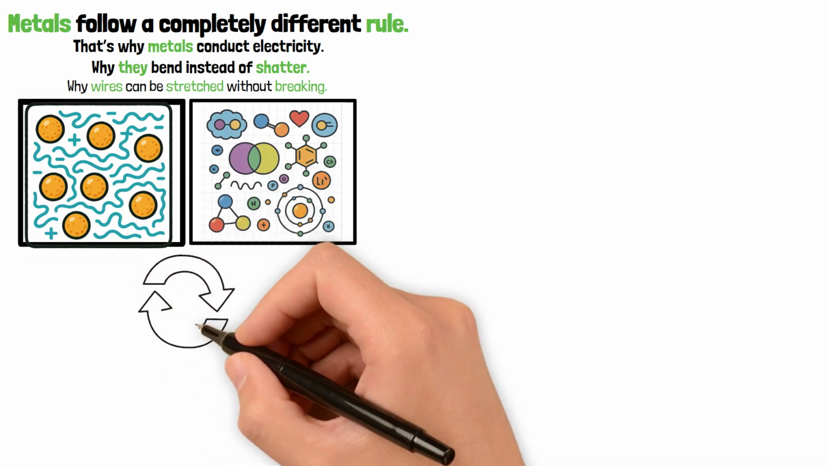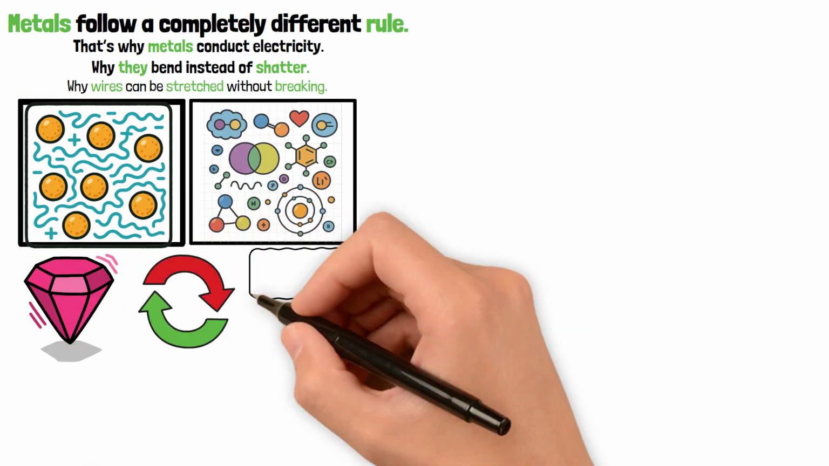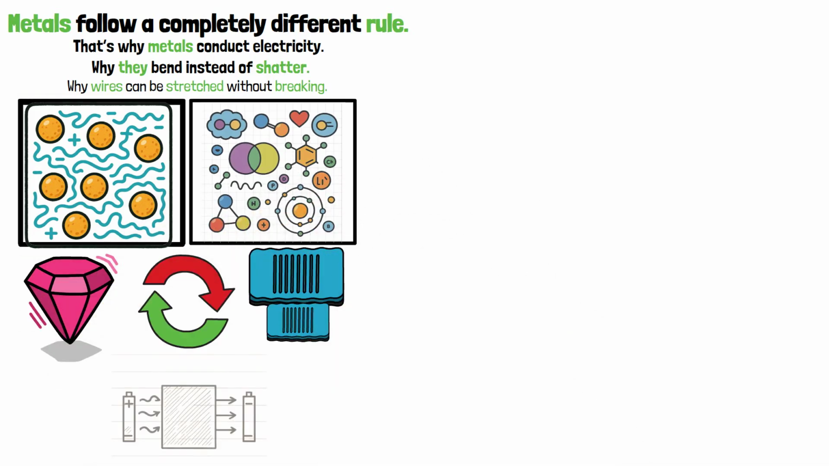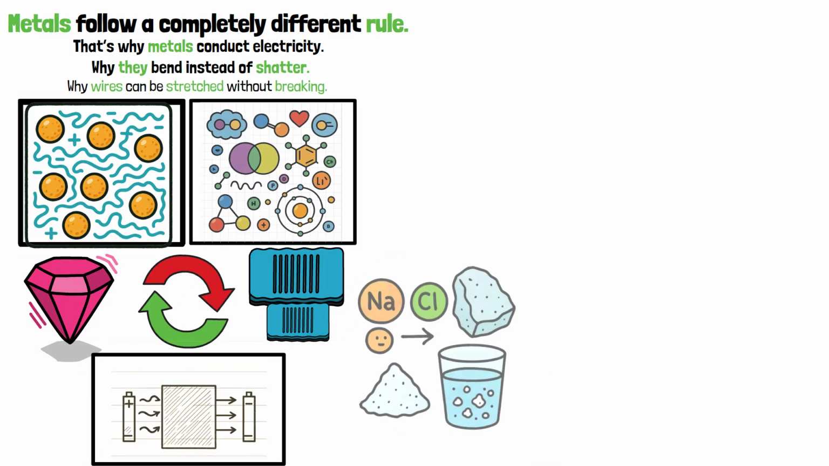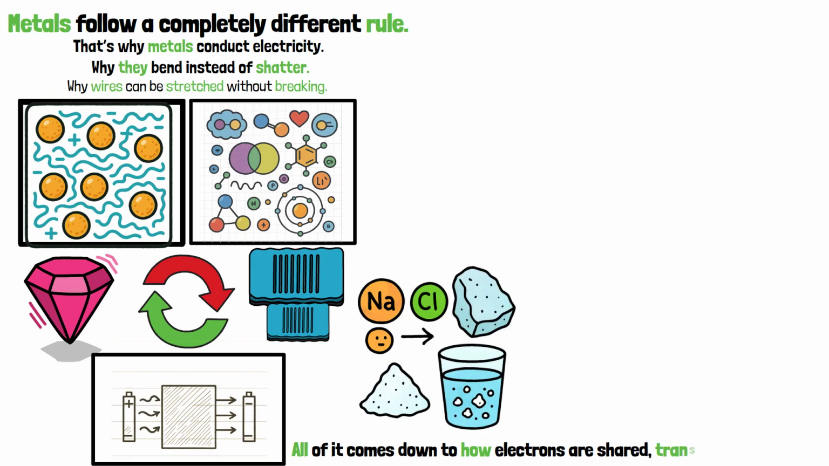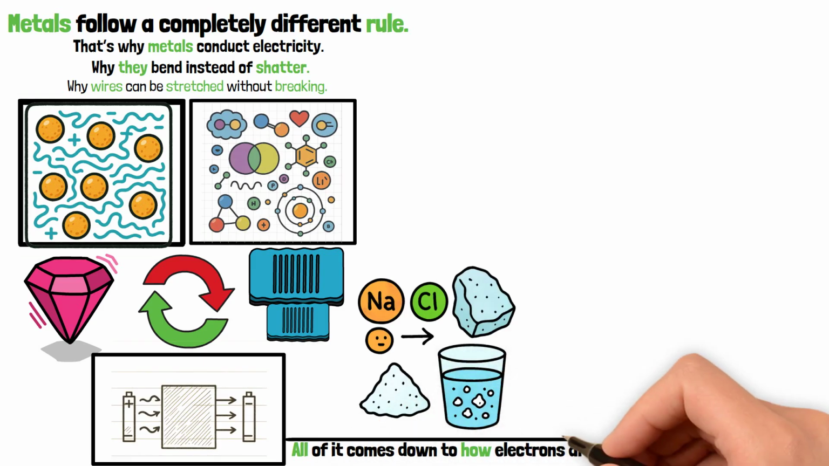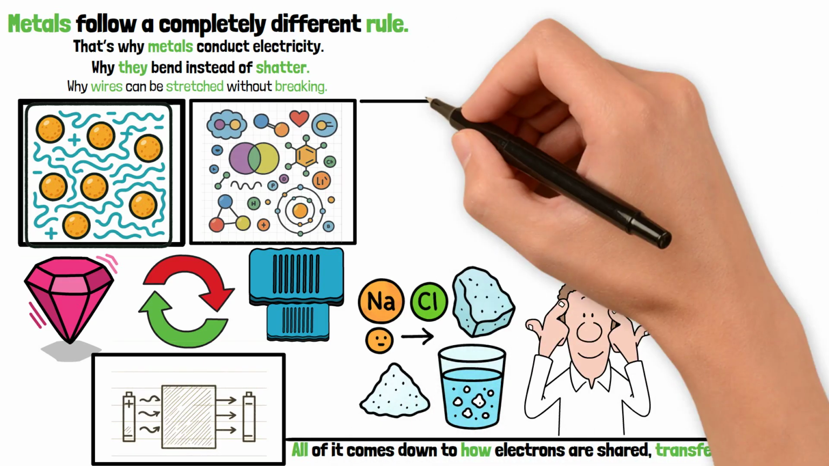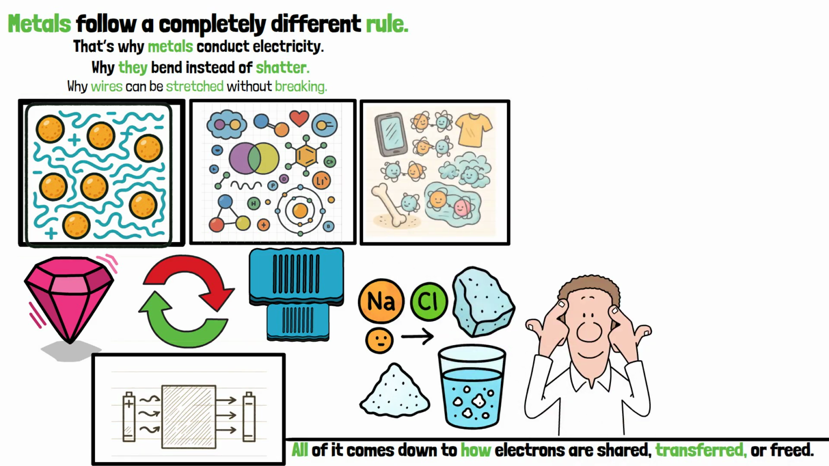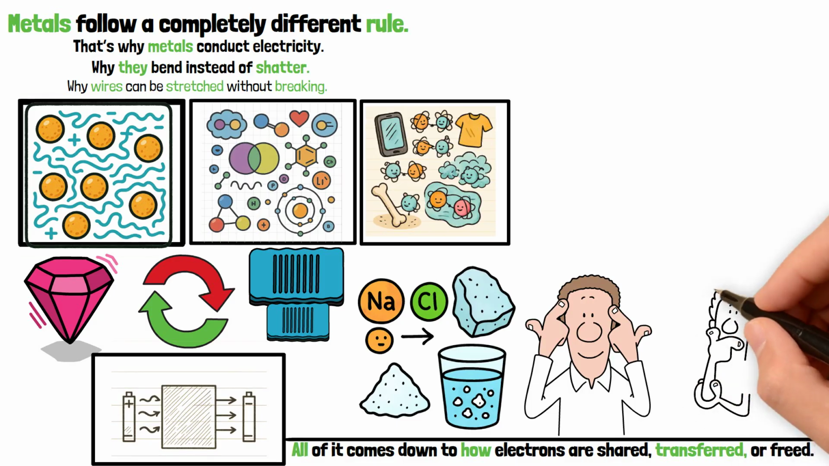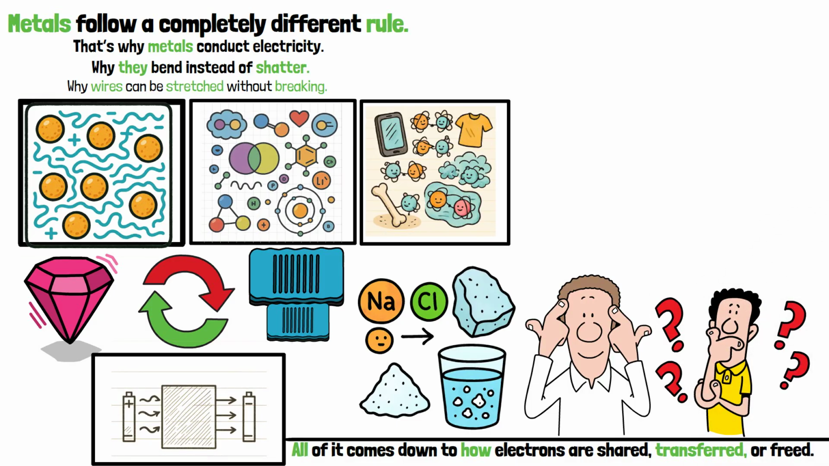Let's connect everything. The hardness of diamonds, the softness of rubber, the conductivity of metals, the solubility of salt. All of it comes down to how electrons are shared, transferred, or freed. Before we wrap up, think about this. Every material around you, your phone, your clothes, your bones, the air you breathe, exists because atoms know how to bond in different ways. And that leads to the next question.